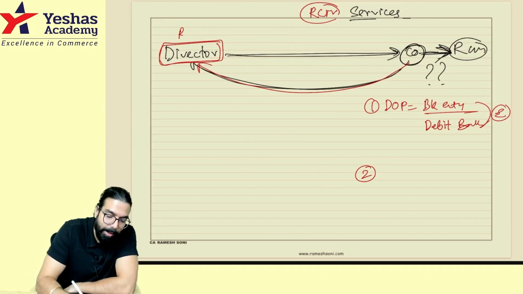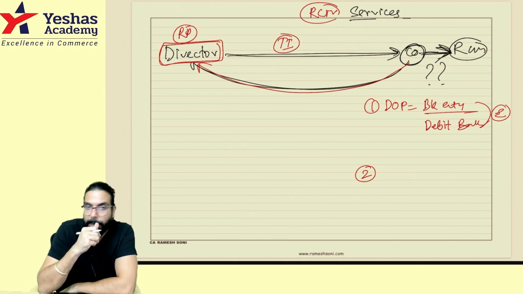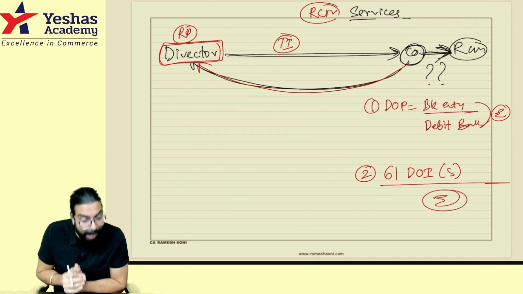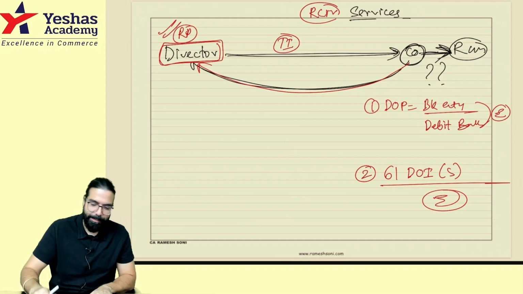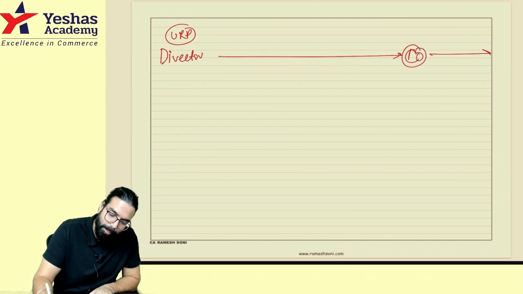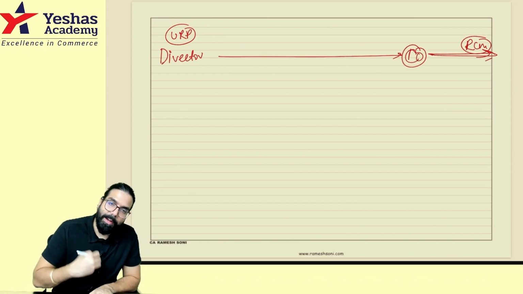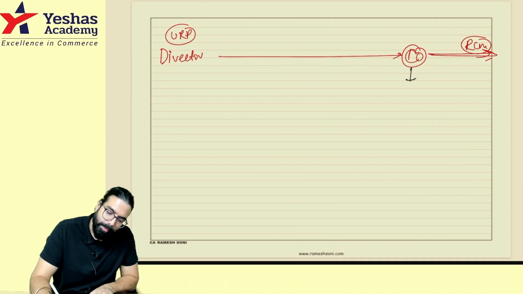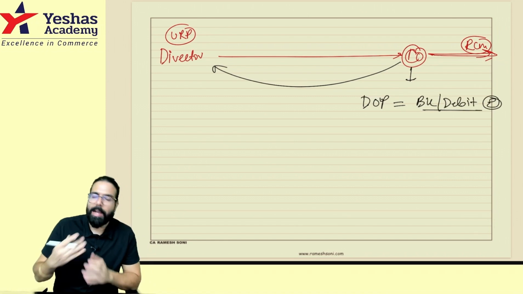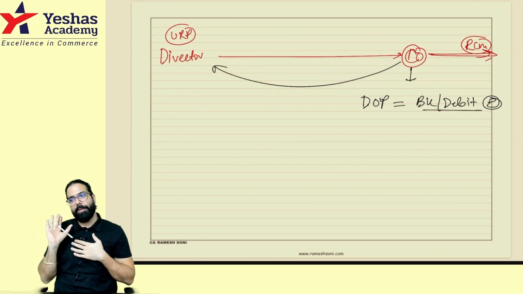So if my director is a registered person and he has given me a tax invoice, then 61 days from the date of invoice by the supplier, whichever is earlier. This we already knew. Now they have gone ahead and told, what if your director is unregistered? If your director is an unregistered person and has given your company a service, and you have to pay GST under RCM, when will you pay this RCM? First of all, the day you made the payment to him. The day I made the payment is book entry or debit in my bank account, whichever is earlier.